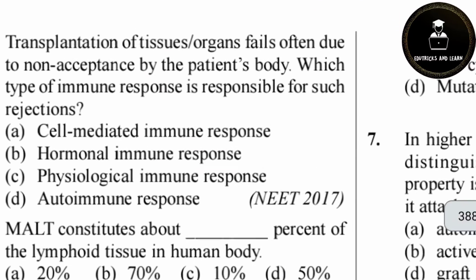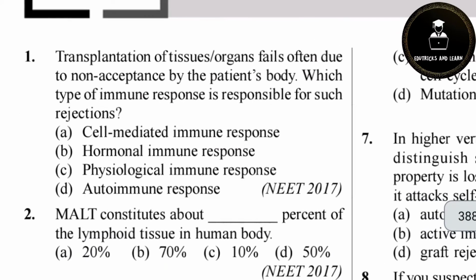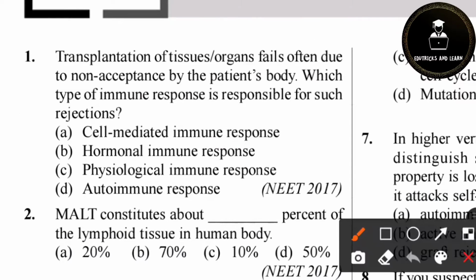First question. Transplantation of tissues or organs often fails due to non-acceptance by the patient's body. Non-acceptance of the patient's body means it is rejection. So which type of immune response is responsible for such rejections? For example, tissue matching and blood group matching are essential before taking any graft or transplant, because if we do it wrongly, our own immune response will detect the foreign bodies and try to kill them.